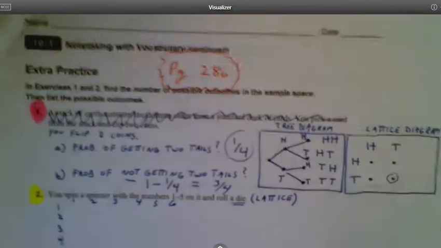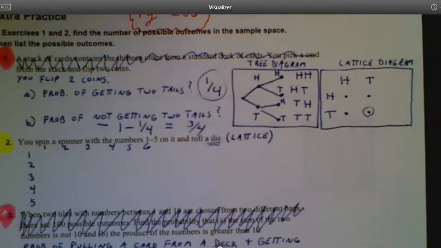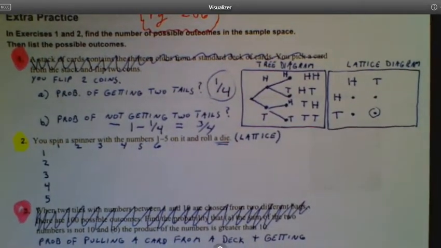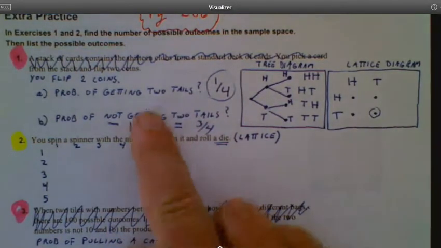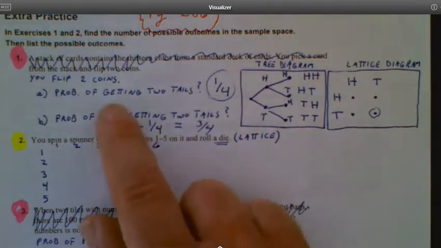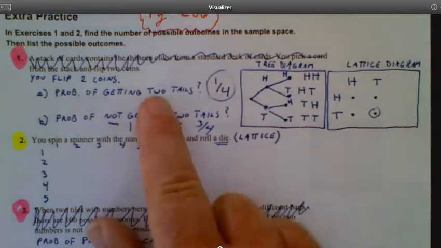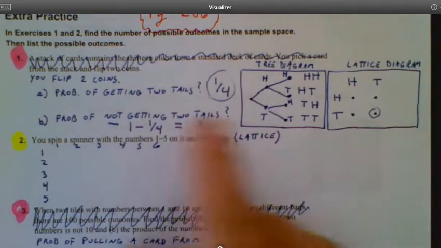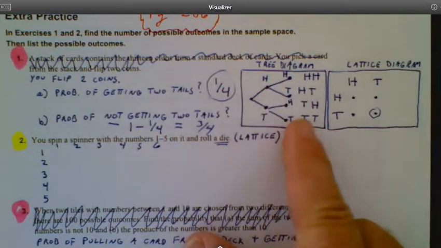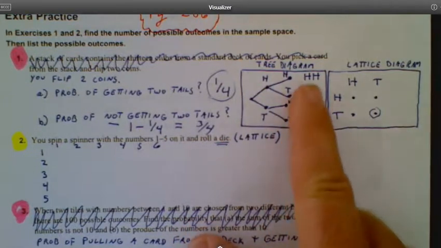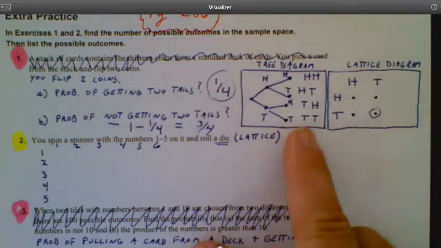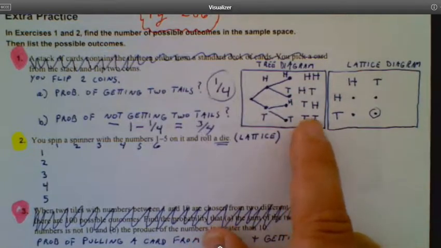Some of this I already have pre-written out here just to make it go a little quicker for you. So we're looking at the pink ones today. Just to take you back to something we talked about in our previous lesson as well. If I were to flip 2 coins and I said, what's the probability of getting 2 tails? Here's what we showed in the last video. Here's what a tree diagram looks like. You can see there are 4 possible outcomes when I toss 2 coins, and one of those 4 is the probability of getting 2 tails. I can see that real easy with my tree diagram.